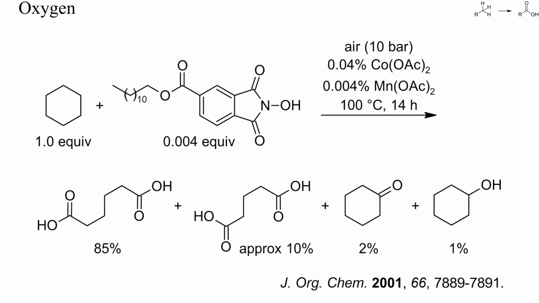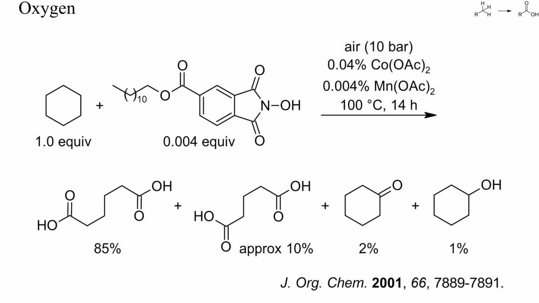Cycloalkanes are more difficult to oxidize selectively to carboxylic acids than benzylic or allylic methyl groups. Here, cyclohexane was oxidized by air, and as catalyst a mixture of cobalt acetate, manganese acetate and a lipophilic version of N-hydroxyphthalimide was used. Surprisingly, in this case a much lower amount of N-hydroxyphthalimide was sufficient. The main product of this oxidation was adipic acid, and as byproducts glutaric acid, cyclohexanone and cyclohexanol were also formed.